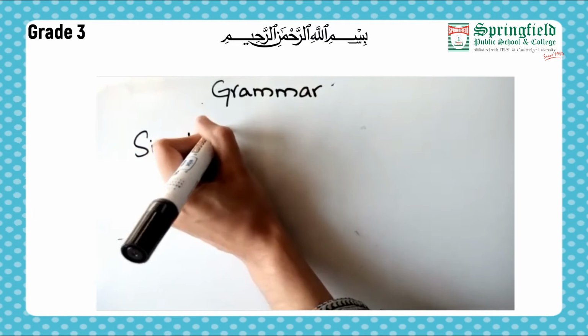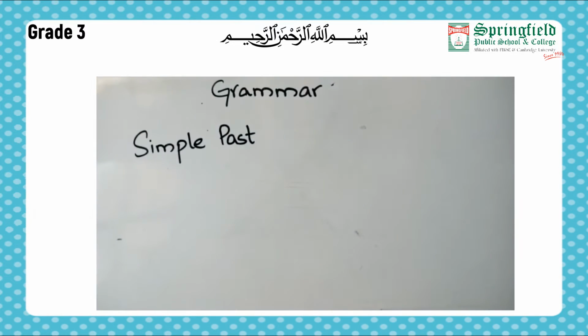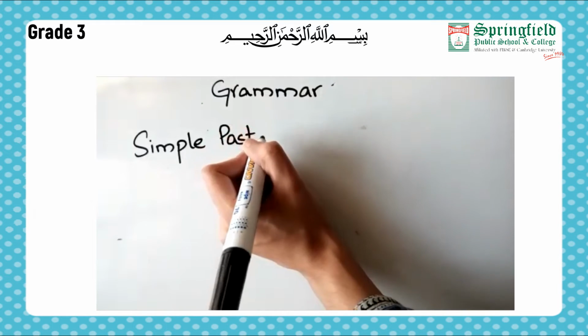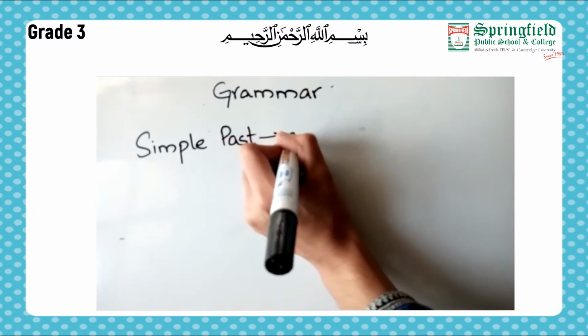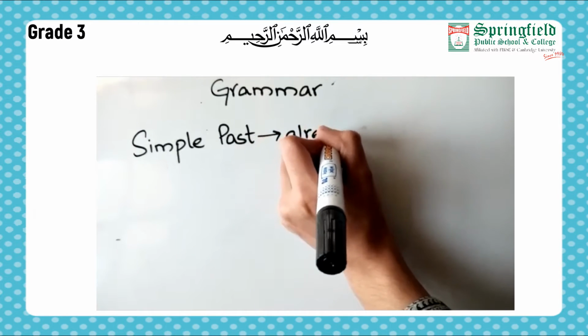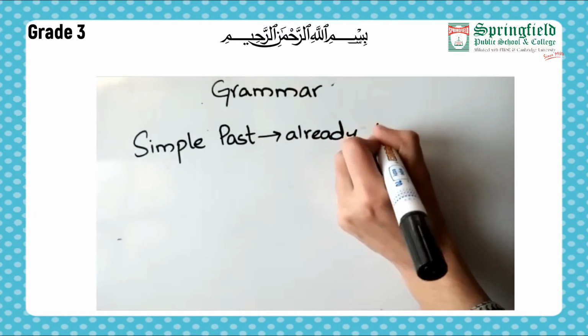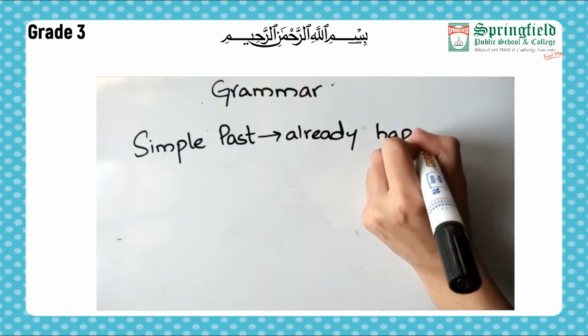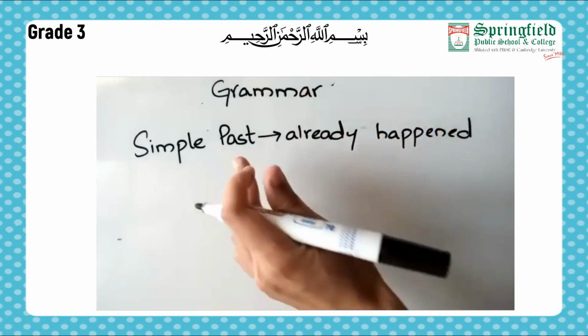Have you got any idea what past is? Past means something that already has happened. As we are talking about something that already has occurred, we are going to write already happened. Any event that has already happened is indicated as past.